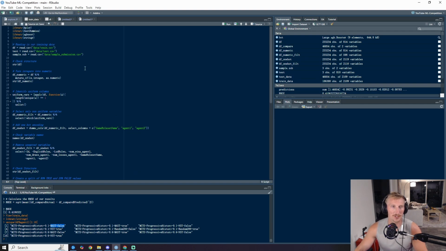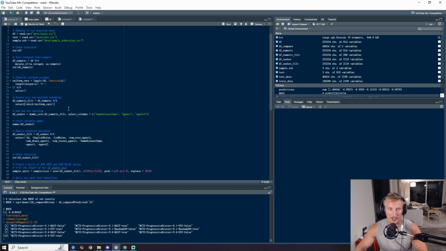Something like that. So up here towards the top of our script, we read in our data, we're checking the structure, we're changing it to numeric, we're grabbing only uniform variables. And then before we do our one hot encoding, let's break our agent 1 column up into pieces. We want to grab this chunk here, this number chunk here, and this third chunk here, so we'll have 3 chunks. And then we're going to one hot encode those instead of each individual agent name, because that just gets ridiculous.